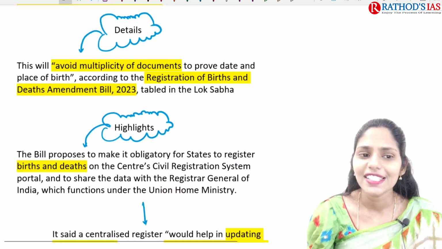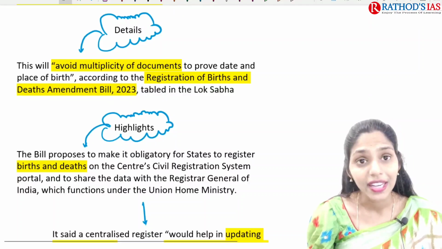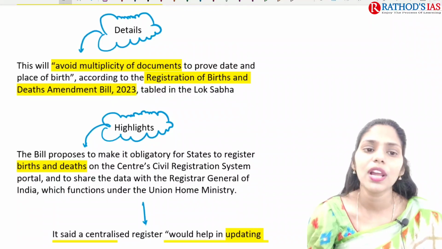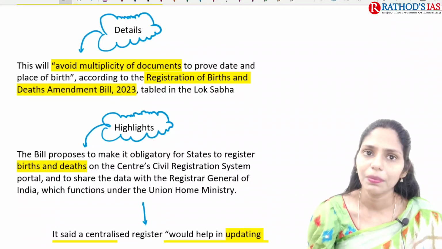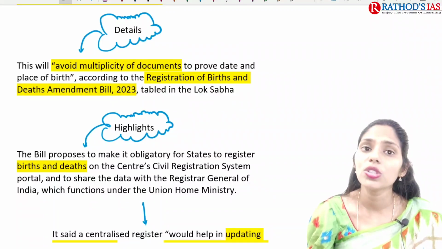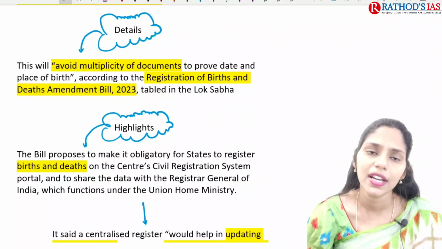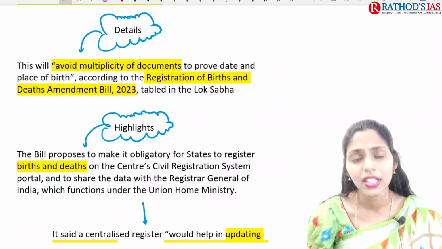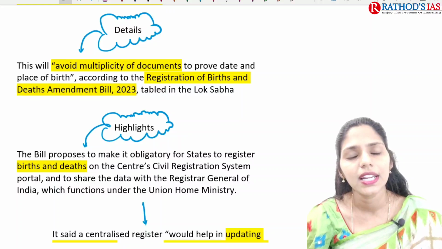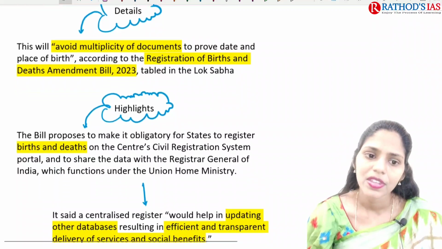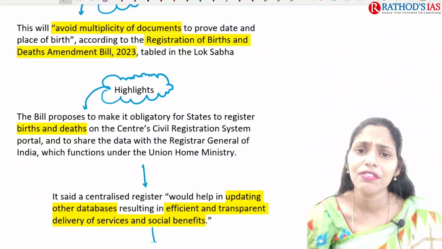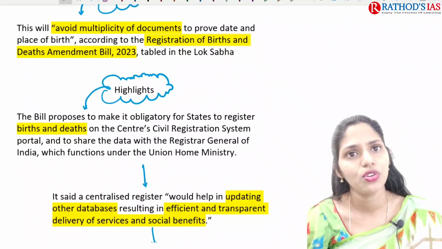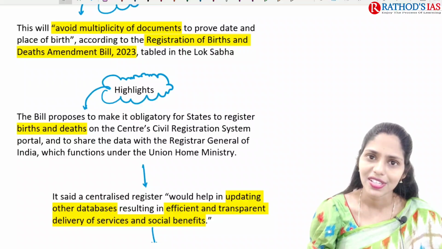And if you see the details, it says this will avoid, why? Because this will avoid multiplicity of documents to prove the date and place of birth, according to the Registration of Births and Deaths Amendment Bill 2023, and this bill has been tabled in the Lok Sabha. So we have to see whether it will be passed or not, but we have to see the highlights. I found this interesting, and many of you might not know about this.